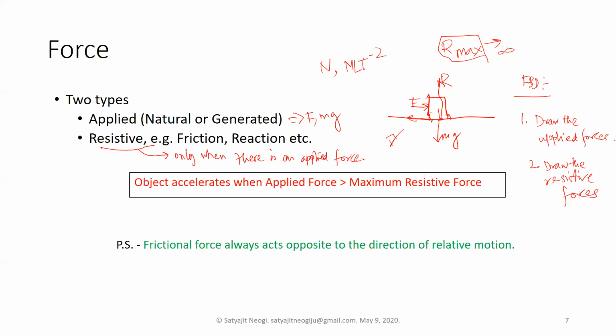So the frictional force always acts along the tangent, and it always acts opposite to the direction of the relative motion. If this object tends to move in this direction because there is a force applied here, then the relative motion of this object on this surface is in this direction. So the friction on this object will be applied in this opposite direction.